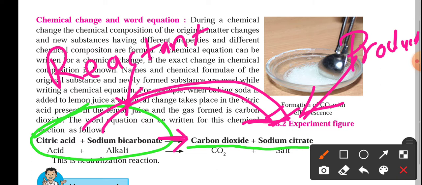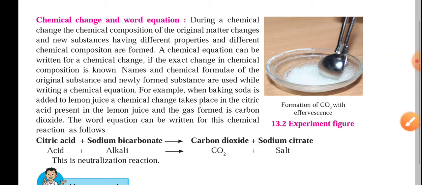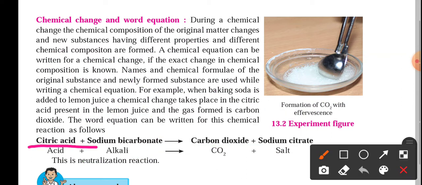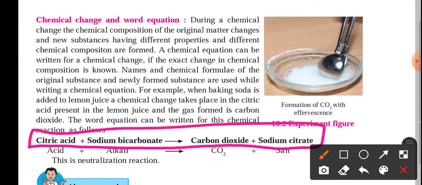Reactants and products. A number of reactants react together and form the products on the other side. And what we have written is called a word equation, in the form of words. Citric acid reacts with sodium bicarbonate and gives products carbon dioxide and sodium citrate. So we are writing the names.